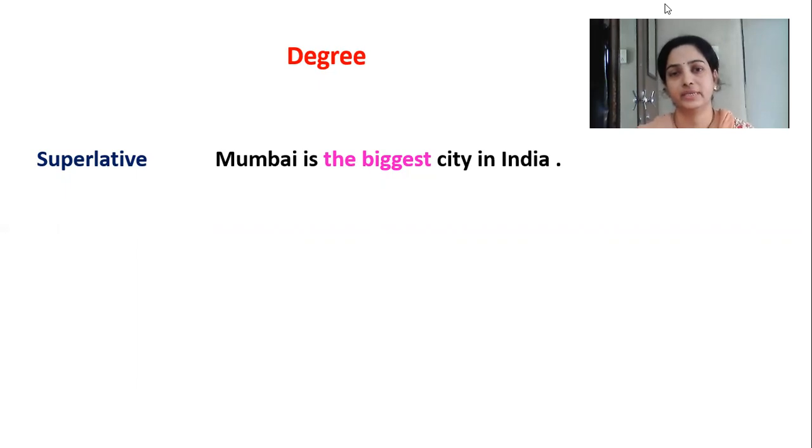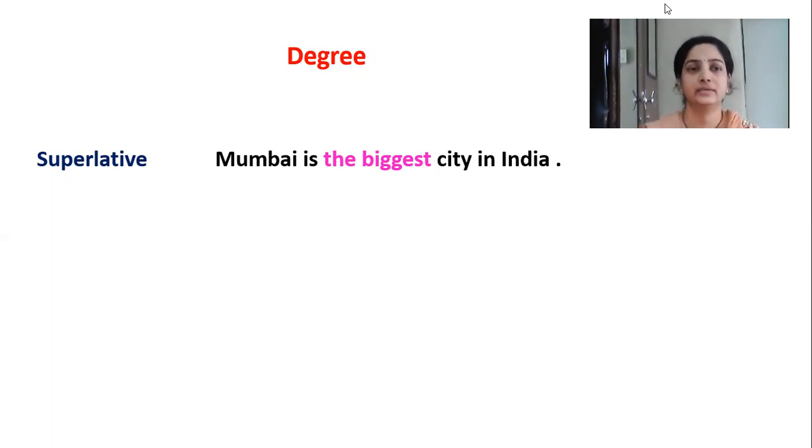Biggest means an economically developed city, developed in industrialization, a well furnished city. If we want to say it regarding size or area, we can say Kolkata is the largest city in India. So here biggest means the economically developed city.